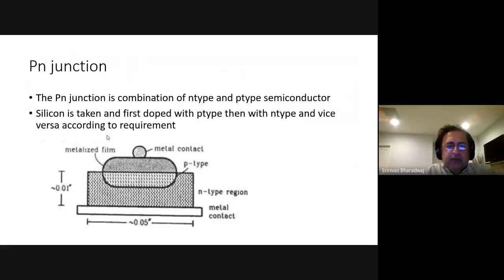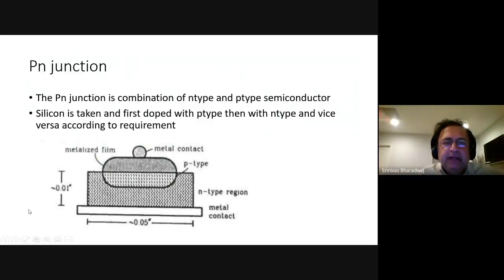So now at the bottom you have silicon, right? The bottom is entirely silicon doped with an N-type material like phosphorus. Then on that they put a P-type material. They dope on top of that, where there is a substrate which is N-type, a P-type material.